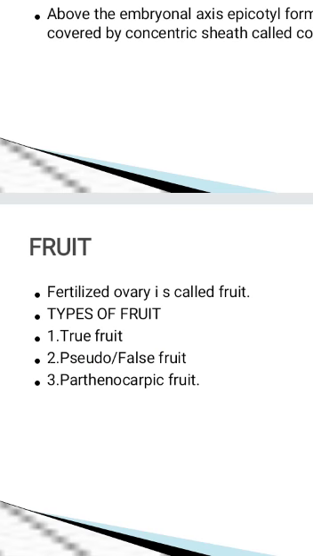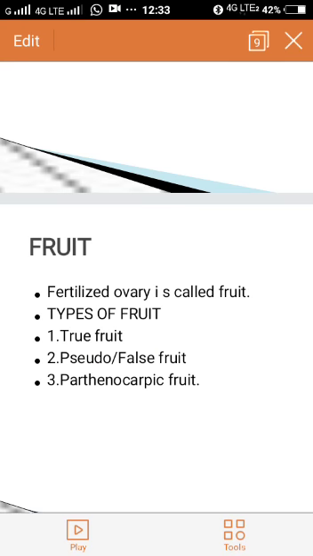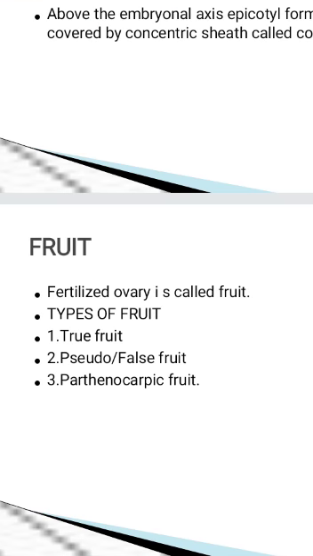Now third type is called parthenocarpic fruit. If the fruit is formed from unfertilized ovary, that fruit is called a parthenocarpic fruit. Example is banana and seedless grapes.